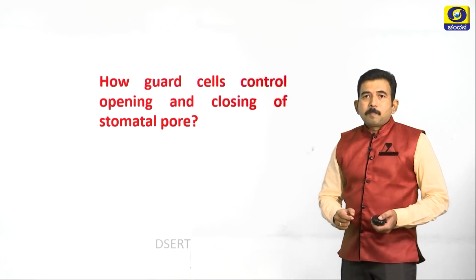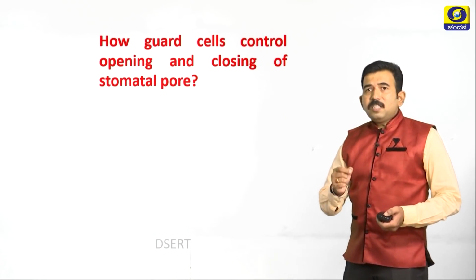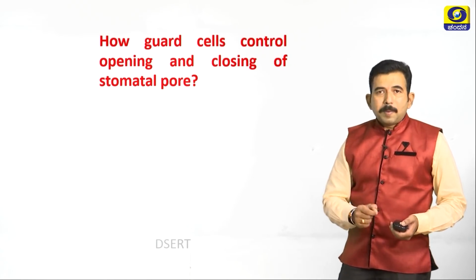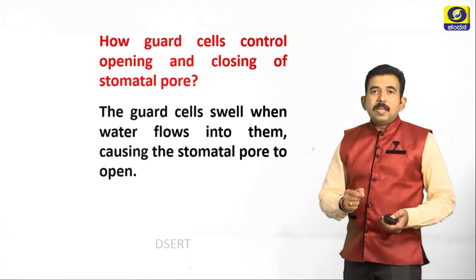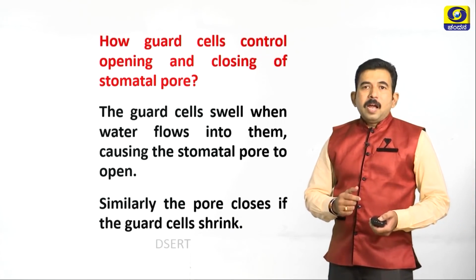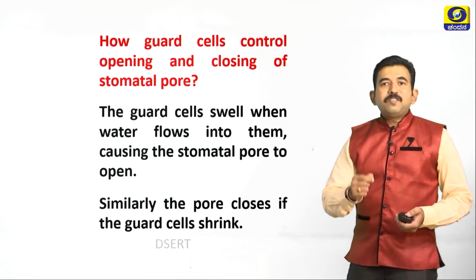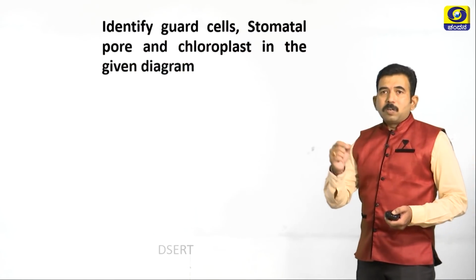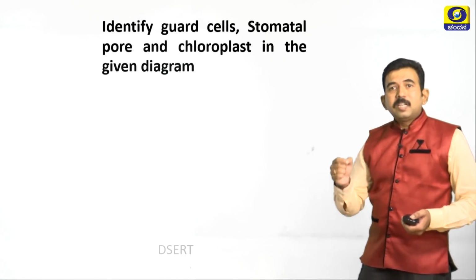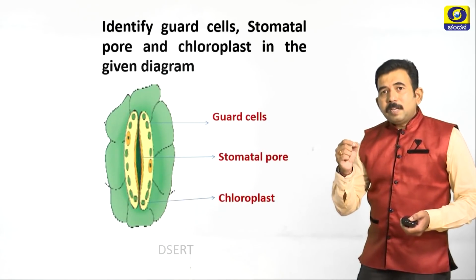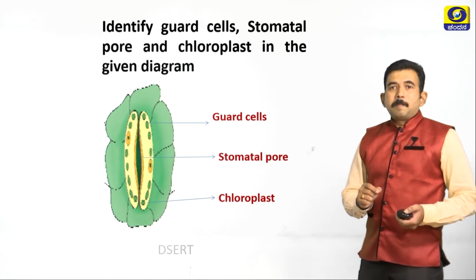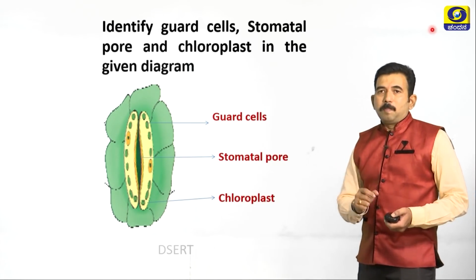Next, let us study one more question. What is the function of guard cells, or how guard cells control opening and closing of stomatal pore? The guard cells swell when water flows into them, causing the stomatal pore to open. Similarly, the pore closes if the guard cells shrink. Here one more diagram based question. Identify guard cells, stomatal pore and chloroplast in the given diagram. Here the diagram will be given. You have to label the required parts: guard cells, stomatal pore and chloroplast.